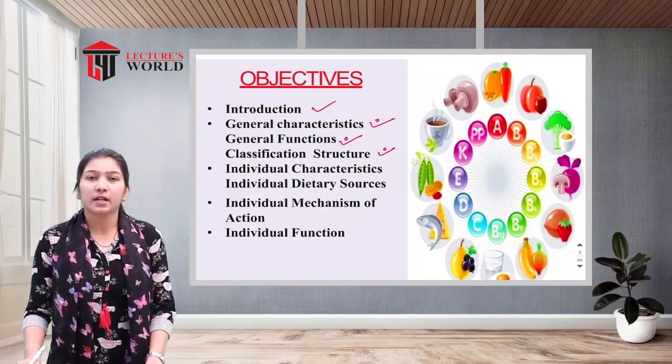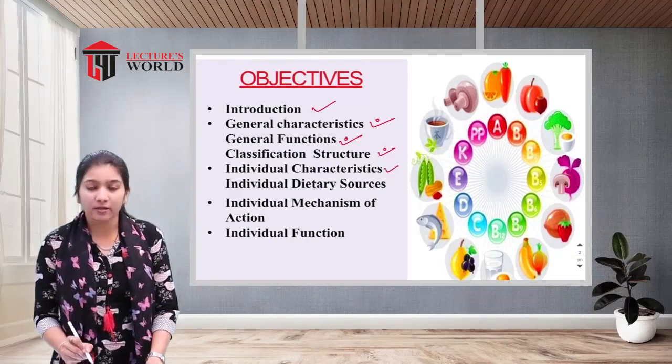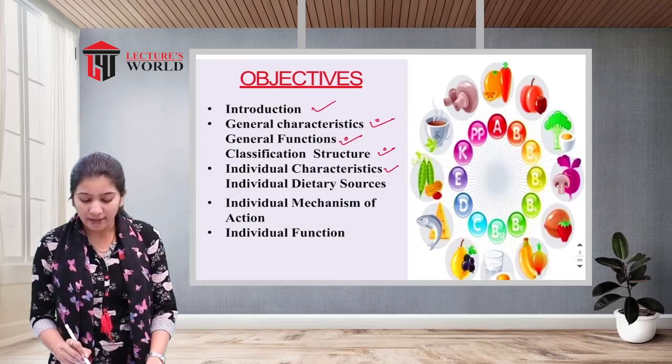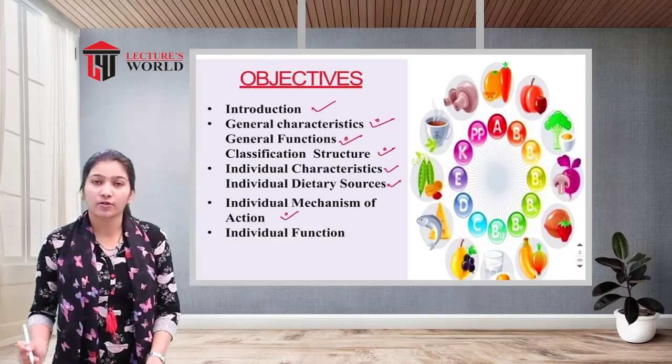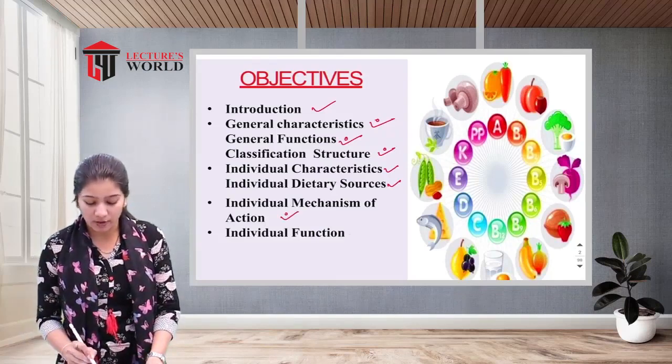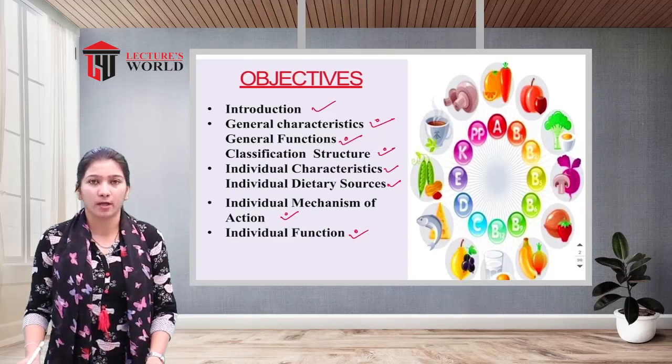After that, we will study each individual vitamin, its characteristics, dietary sources, mechanism of action, and functions.